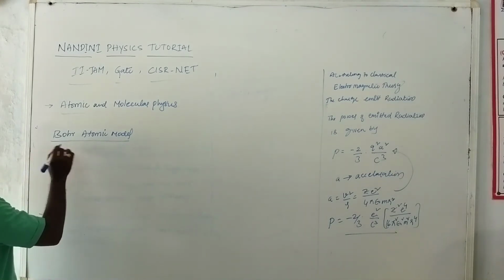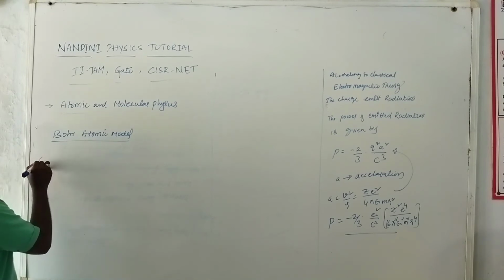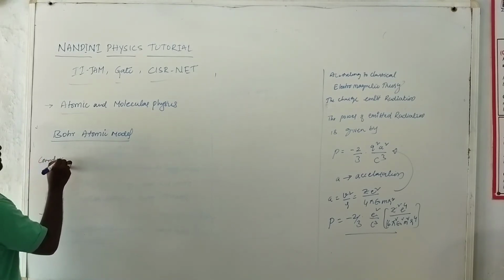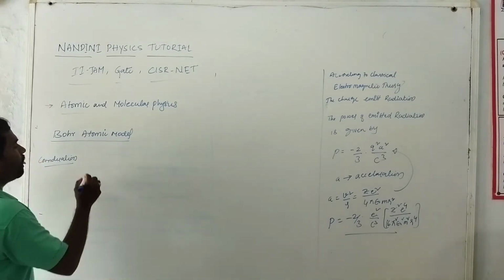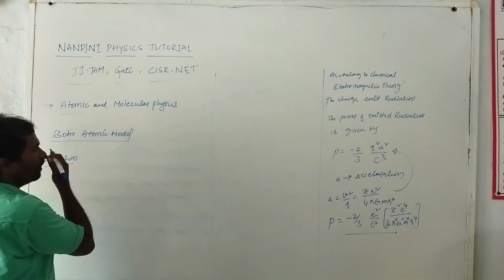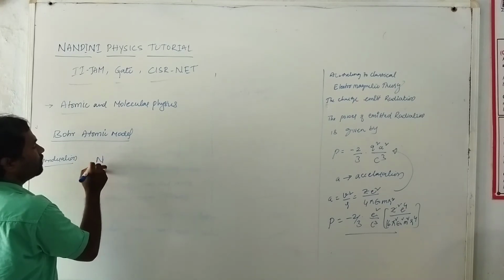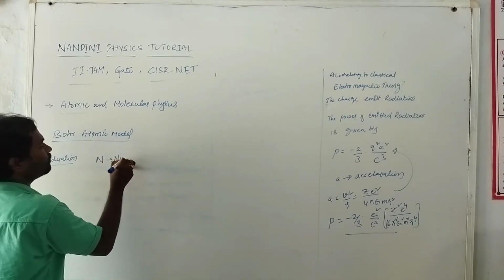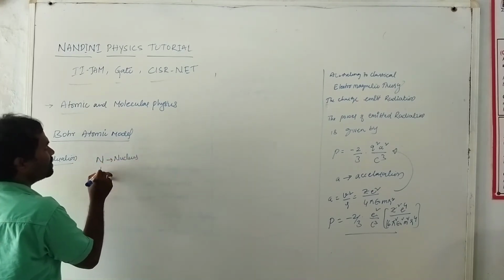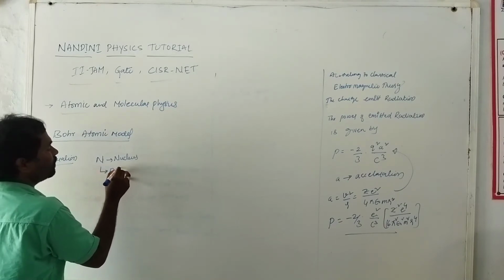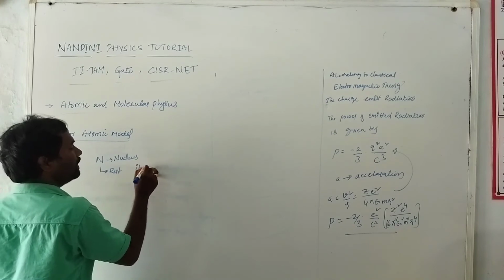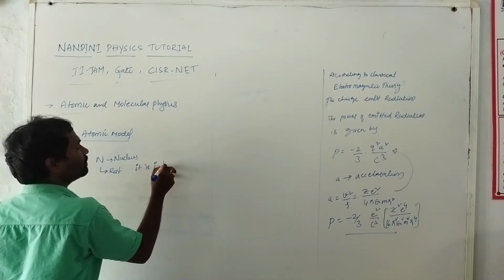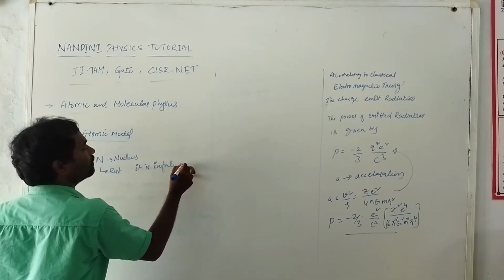First of all, the considerations of the Bohr atomic model: the nucleus is always at rest and has infinite mass.